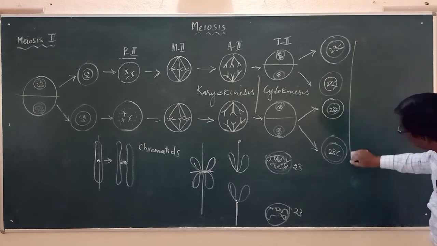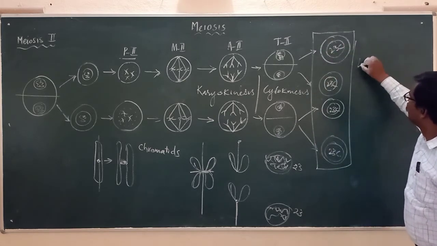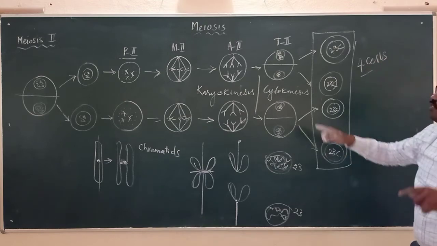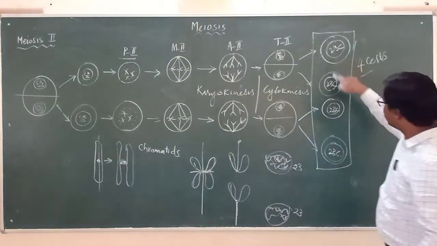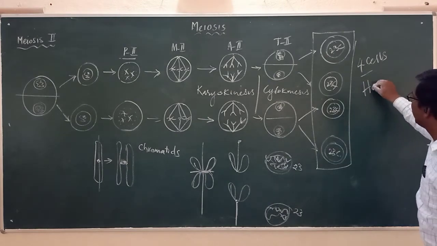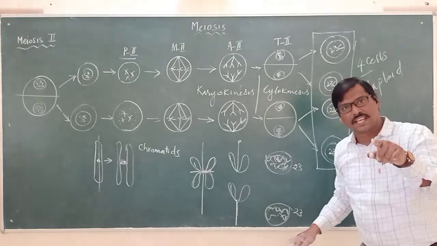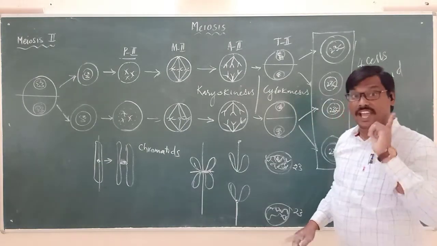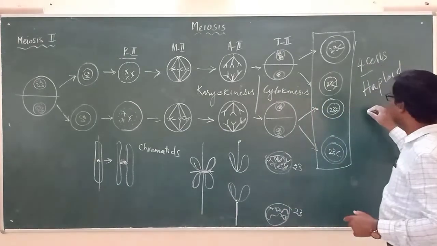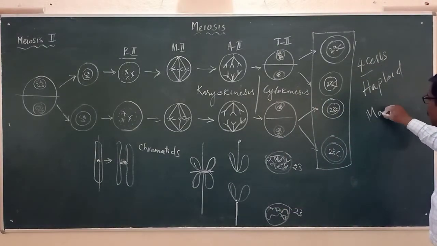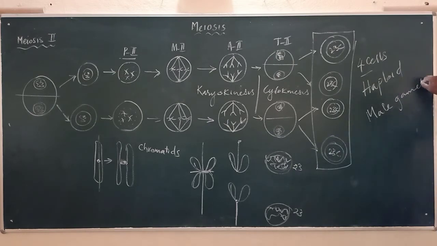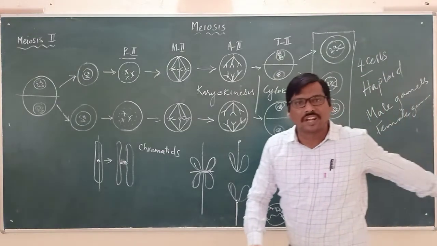But otherwise, how many cells are present now? There are 4 cells present at the end of meiosis. And all these 4 cells are what? They are haploid. So this process is taking place both in plant cells and animal cells, only in the specialized diploid cells, which will be giving rise to what? The male gametes. If it is taking place in the males, these are called male gametes. If the process is taking place in the females, it is called female gametes.